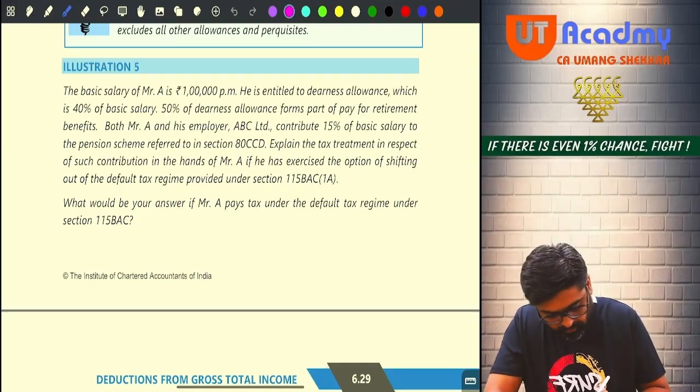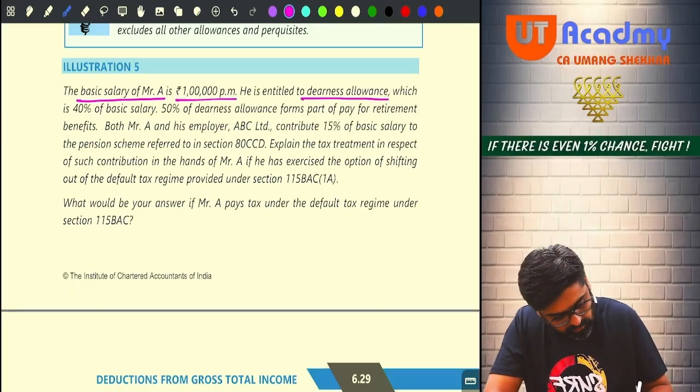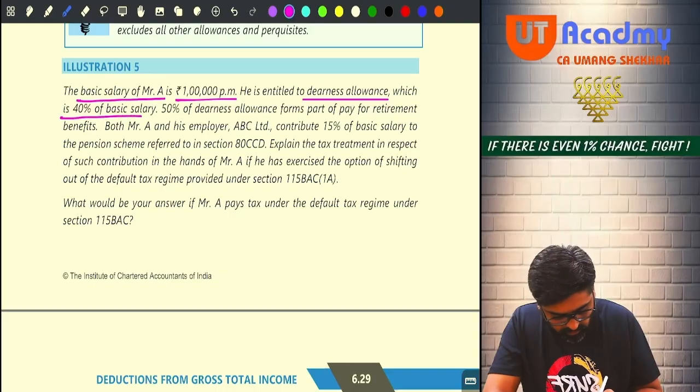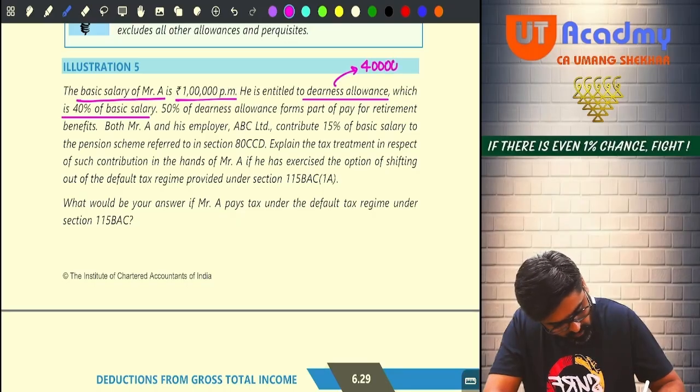Okay. The basic salary of Mr. A is 1 lakh rupees per month. He is entitled to the dearness allowance, which is 40% of basic salary. So DA he is going to get how much? 40,000 per month.